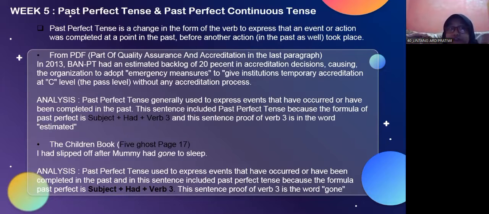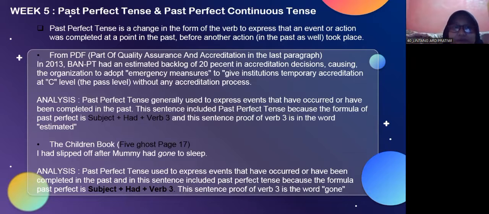And week 5, past perfect tense and past perfect continuous tense. Past perfect tense is a change in the form of the verb to express that an event or action was completed in the past before another action in the past took place.